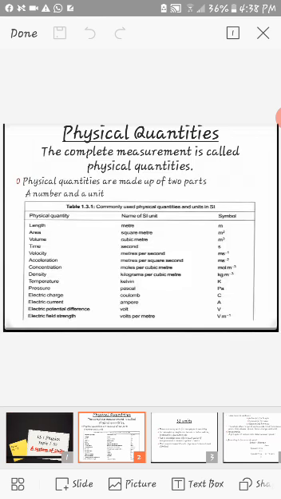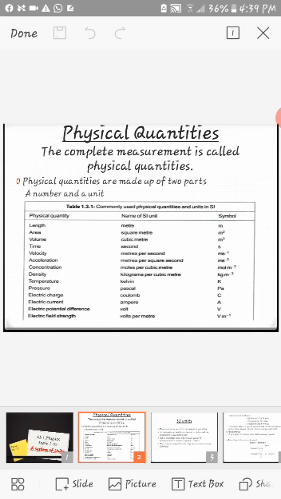Physical quantities are actually any measurement that you make in your daily life. Like for example, we measure our height, we measure our weight, we measure the volume of milk, we measure the time, we measure the density of something, we measure the speed of the car. So these all are the measurements, right? So the complete measurement is known as a physical quantity. The physical quantity consists of two things, that is a number and a unit, right?